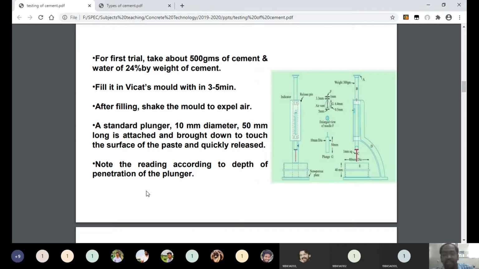Understand now? Either in the case of consistency or in the case of setting time, the needle or the plunger of the apparatus should penetrate up to 33 mm. So that is the value we should remember. Understand? In both cases, whether consistency or setting time, the plunger or needle should penetrate up to a depth of 33 mm.